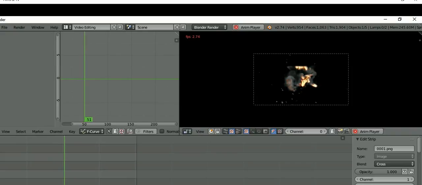Go to Video Editing and include the frames and start the video. This is the required fire and smoke generation effect.